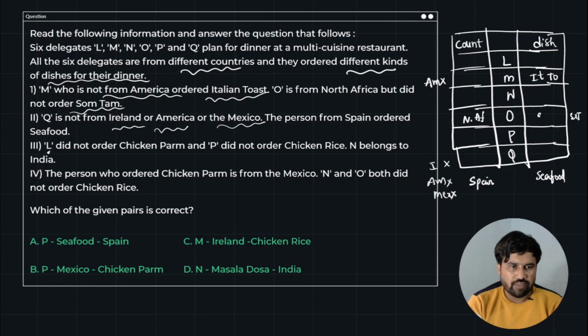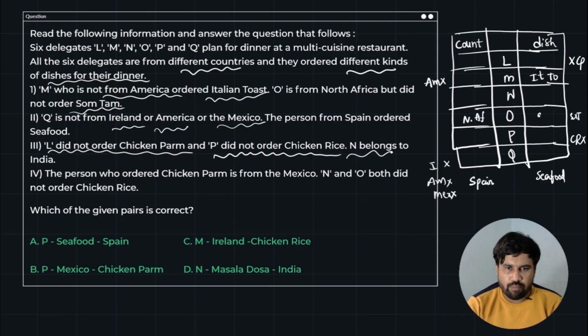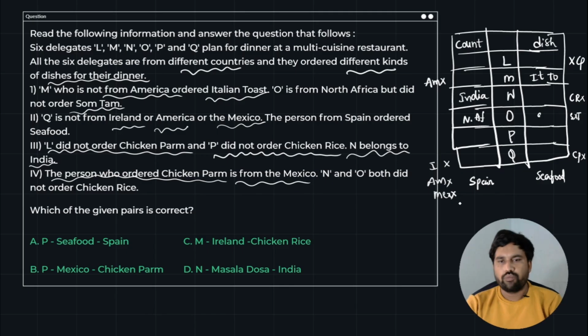So just look at here. L did not order chicken palm. So L is chicken palm, no. And P did not order chicken rice. So P is not chicken rice. Next, N belongs to India. So N belongs to India. Look at the first statement. The person who ordered chicken palm is from Mexico. So Mexico is the country and someone from there ordered the chicken palm.